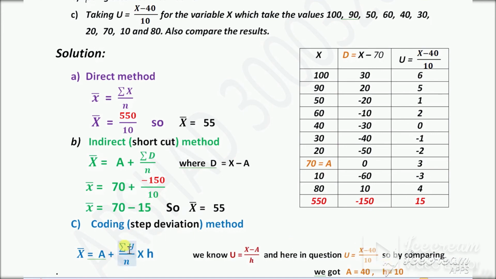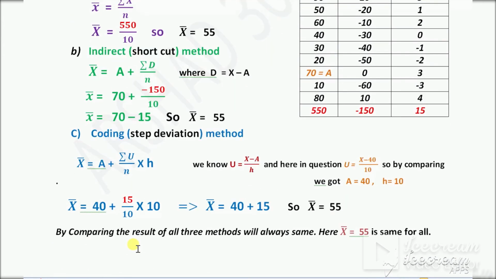Replace this number in this formula. A is 40 and summation u is 15 and total number is 10. H is the divide number which is 10. Now after divide and multiply we will get the answer. A is 40, summation u is 15, divided by 10, multiply 10 is h. Now this 10 cancels, we will get 15 plus 40 is equal to 55.